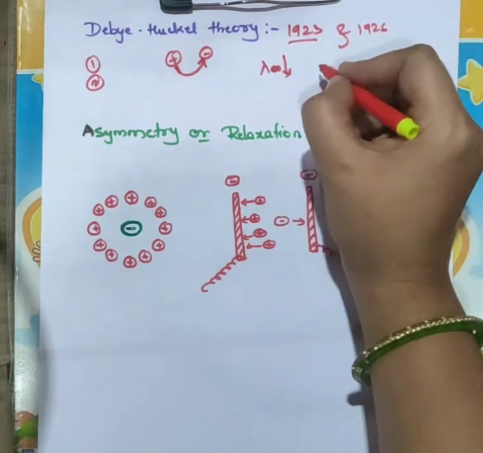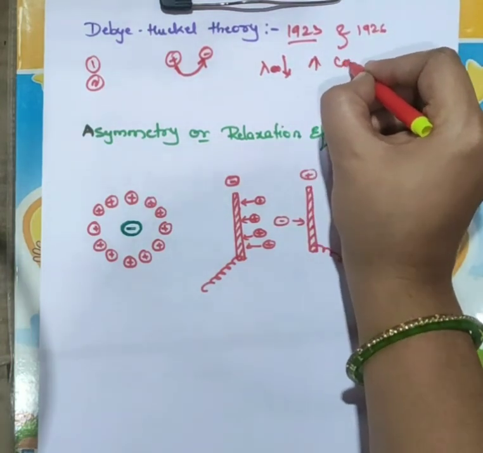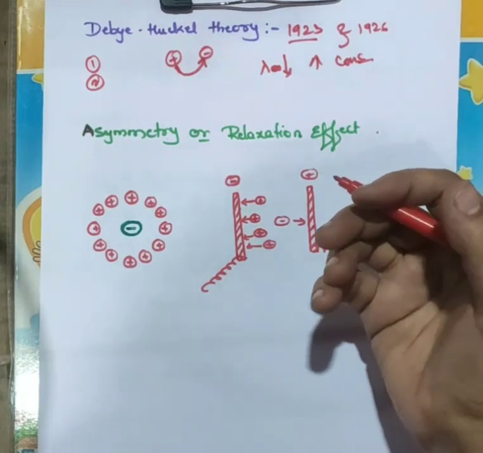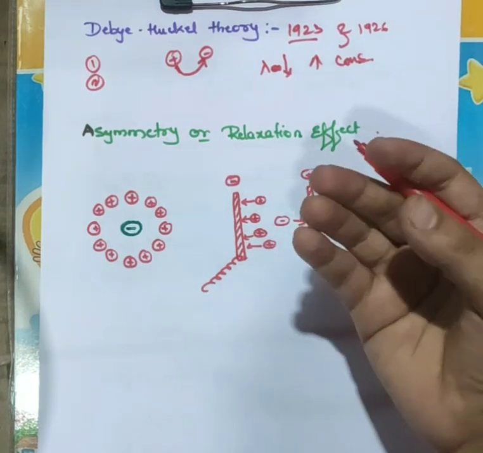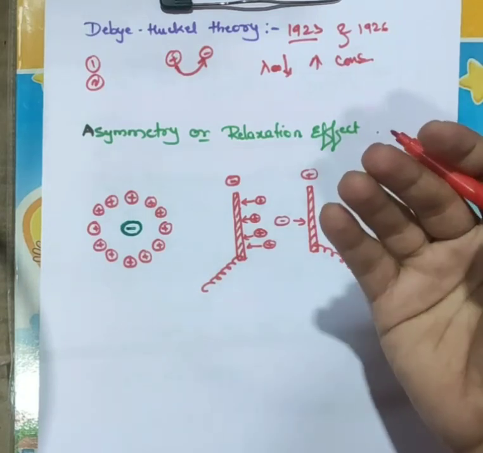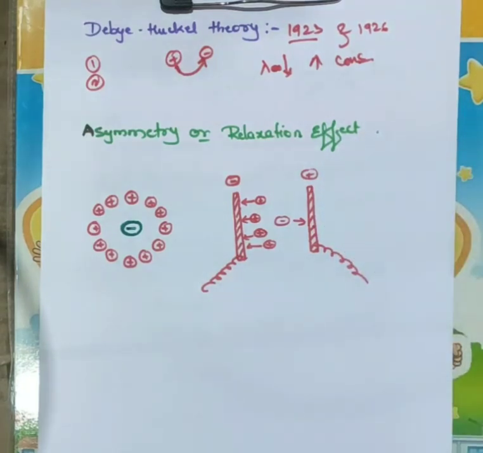Okay, next, the decrease in equivalent conductance with the increase in concentration is due to the fall in the mobility of ions due to the greater interionic effect and vice versa. So last time we have seen this. Okay, so that is the effect of dilution on the equivalent conductance.